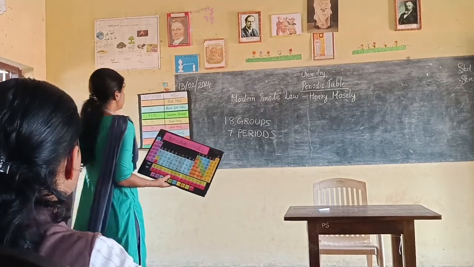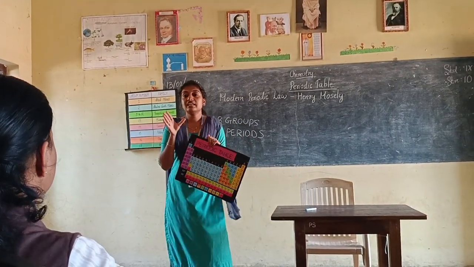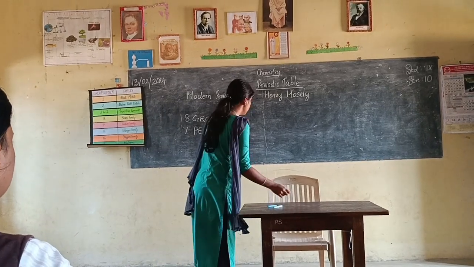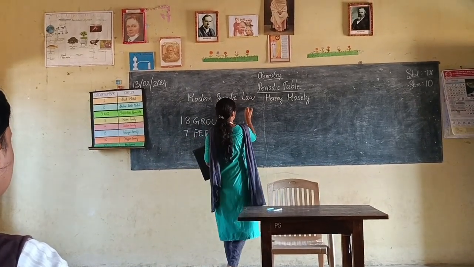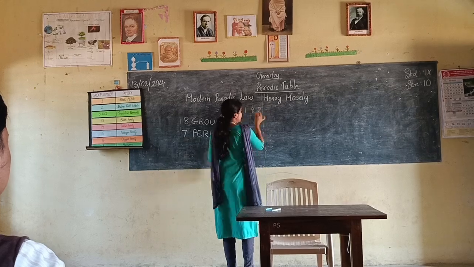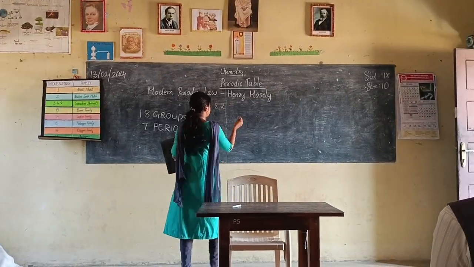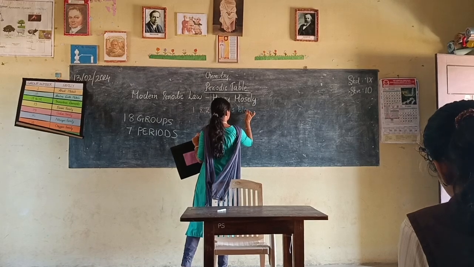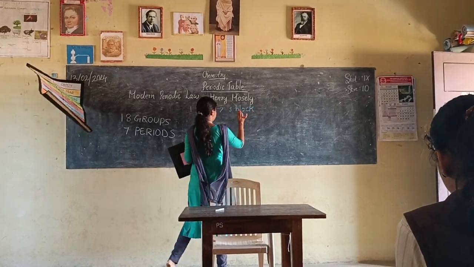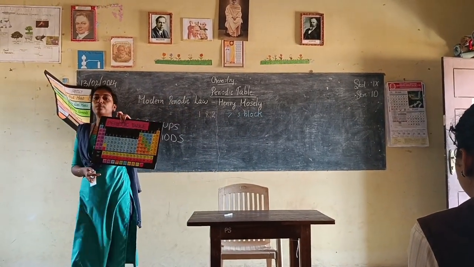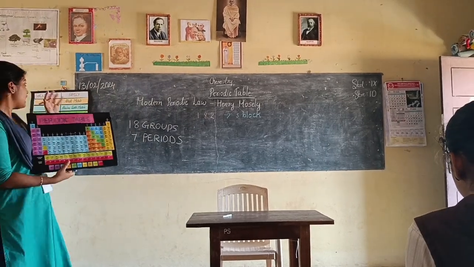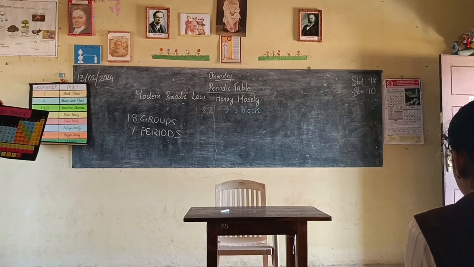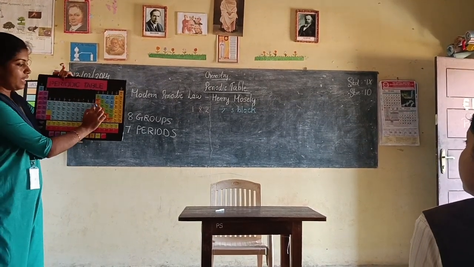This first group and second group we are categorizing into the S block. The first group is alkali metals, the second group is alkaline earth metals. Then groups 3 to 12.